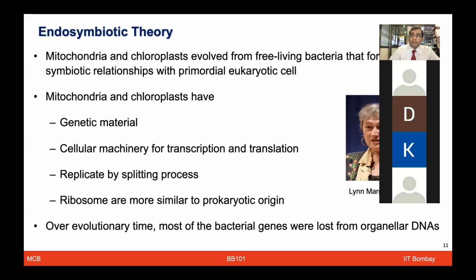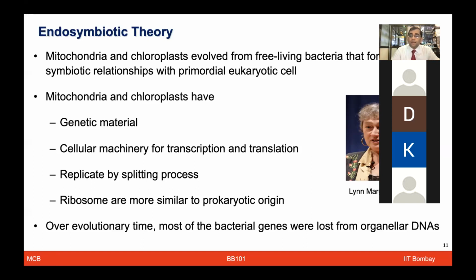Additional experiments and evidences showed that the mitochondria and chloroplast have their own genetic material. They have various types of cellular machinery which can perform transcription to make messenger RNA, translation to do protein synthesis, and they can also replicate, to split the DNA. Ribosomes are more similar to those of prokaryotic origin. All of these provided evidence that mitochondria and chloroplast are very peculiar in nature, and probably they evolved from some bacteria and became part of the eukaryotic cell.